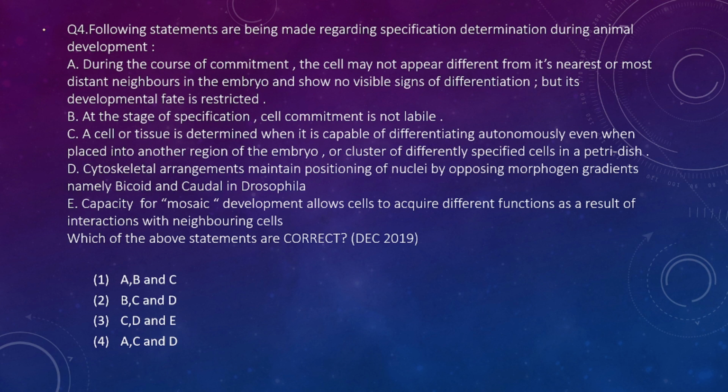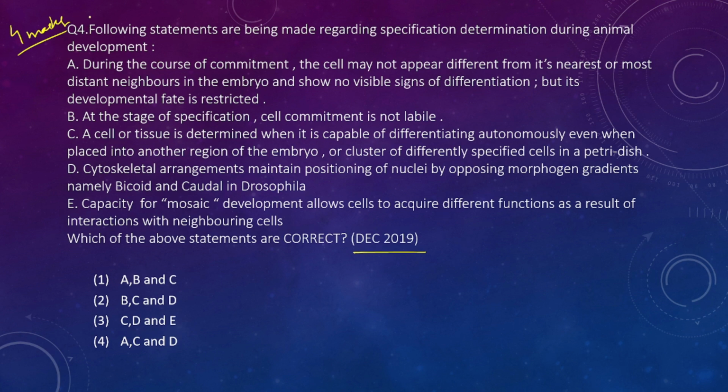Now this one is a 4-marker question. In this particular type of question, we can use the elimination method. This question was asked in December 2019.